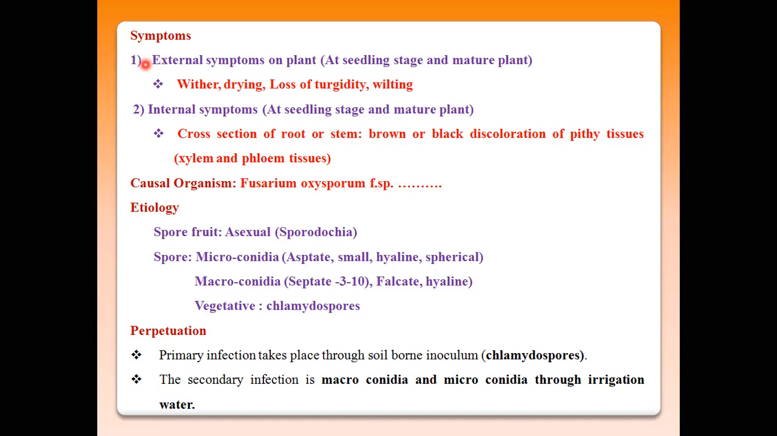Now these wilted plants are uprooted from the field or location. You see the root system and stem portions. These roots and stems are totally black or brown in color, meaning the outer portion of the roots is discolored and the root portions are shrunken. So these are the basic symptoms seen on the root portions: shrinkage of the root system.